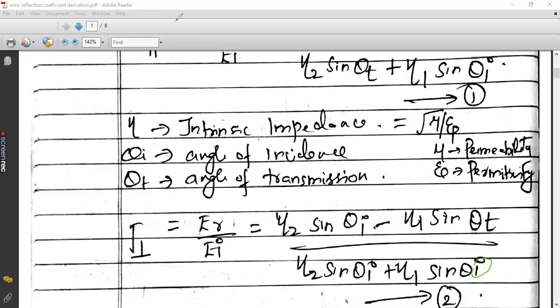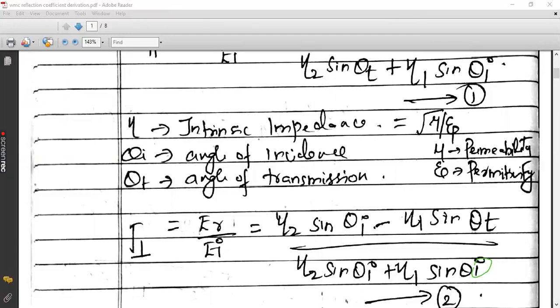So in fact, what will happen? ER should be minimized. To increase ET, what you have to do? ER should be less because some of the field intensity should contribute towards the transmitted wave, right? So in that case, the numerator ER should be less, and the remaining portion will contribute to ET, the transmitted wave. So that is equation number 1 and 2. Hope you have taken down. And kindly note that the last term is theta t, it's not theta I. So these are the two equations that we have.